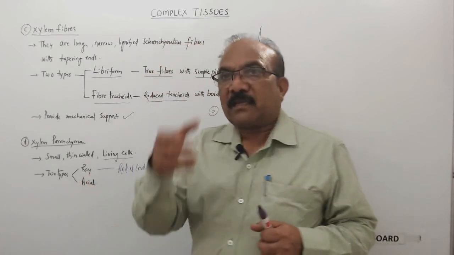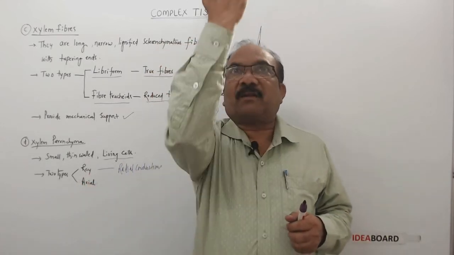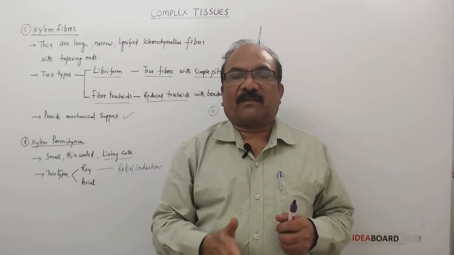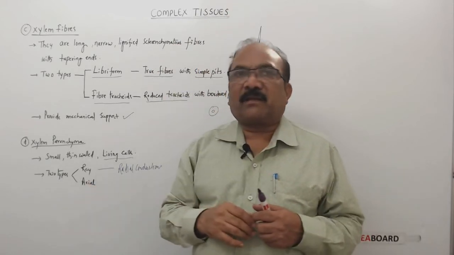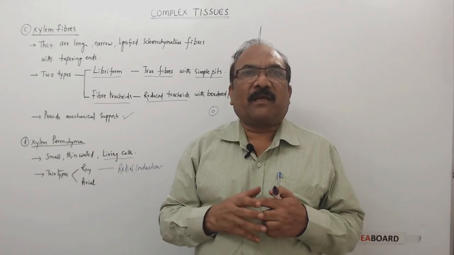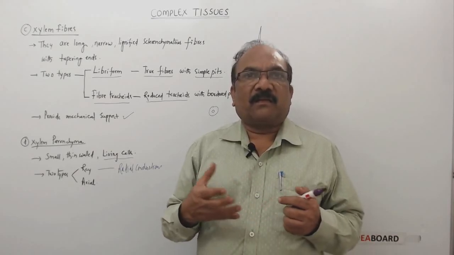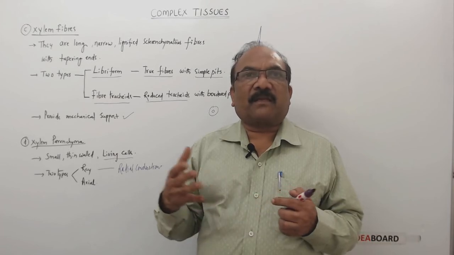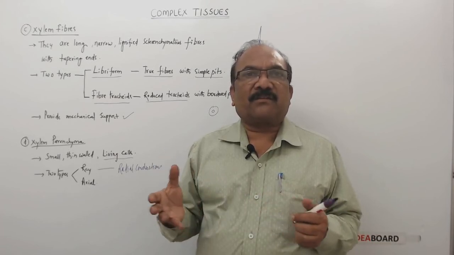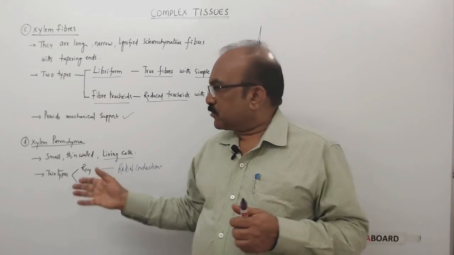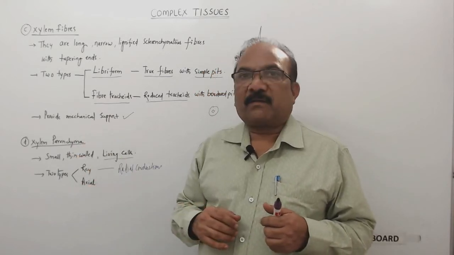And the cells which are arranged parallel to the axis, so vertically arranged ones, are called axial parenchyma. This axial parenchyma mainly helps in the storage of food materials, and sometimes it even stores excretory materials like tannins, resins, gums, etc. So that is xylem parenchyma.